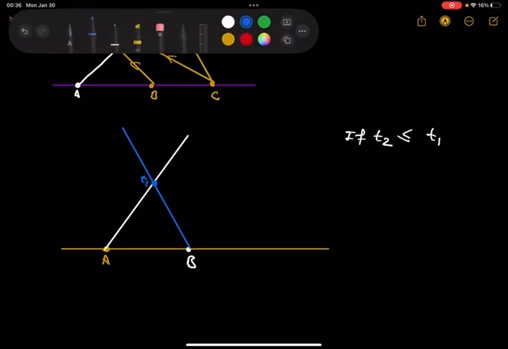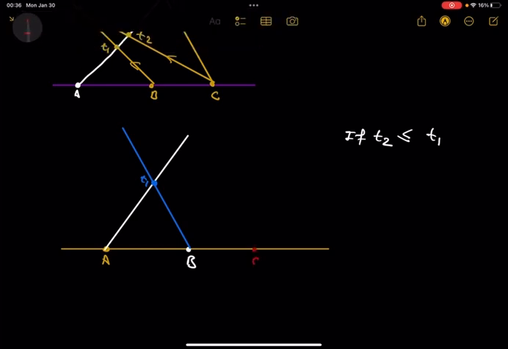So what is happening? There is a chance for C. If I am talking about C, one possibility is that the collision is here, so its time is T1 equal to T2. The other one is if T2 is less than T1, then it is covering somewhere, so this is also a collision. So there are two chances where they collide.